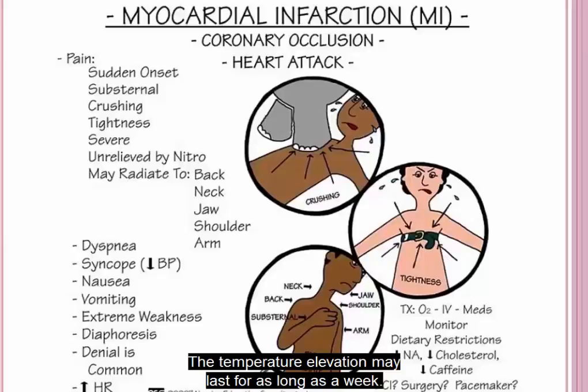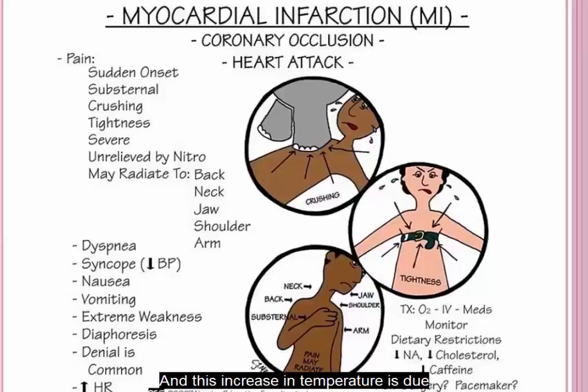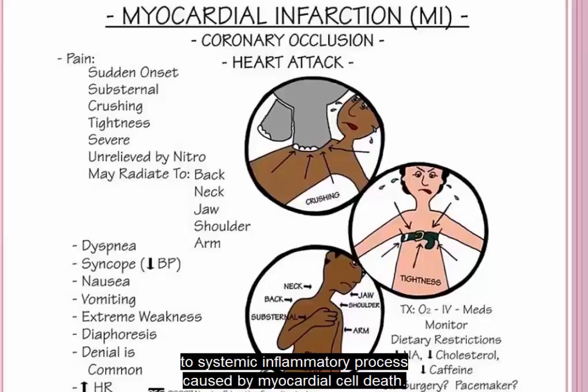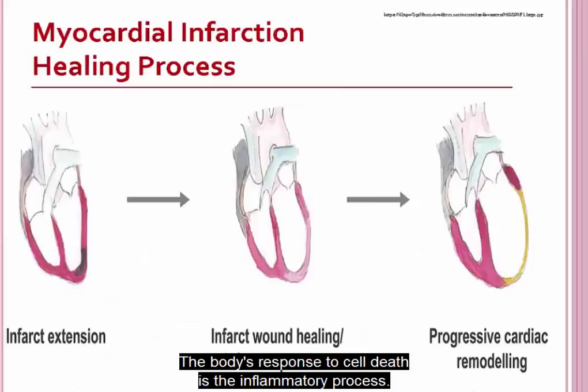The temperature elevation may last for as long as a week, and this increase in temperature is due to the systemic inflammatory process caused by myocardial cell death. The body's response to cell death is the inflammatory process. Within 24 hours, leukocytes infiltrate the area of cell death. The proteolytic enzymes of the neutrophils and macrophages begin to remove necrotic tissue by the 4th day. During this time, the necrotic muscle wall is thin.